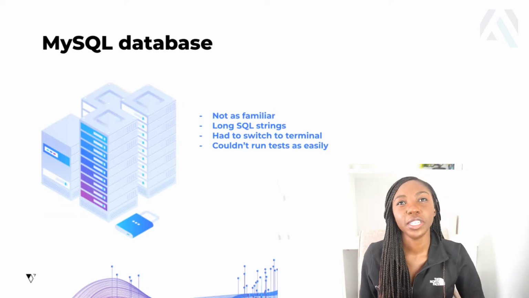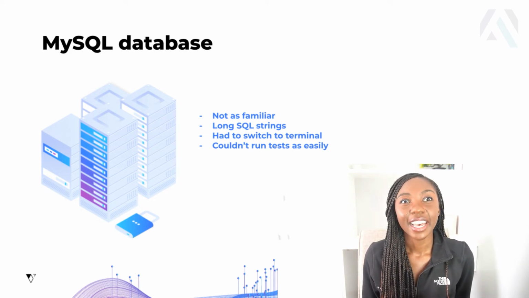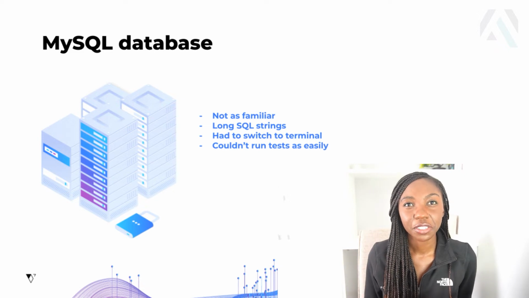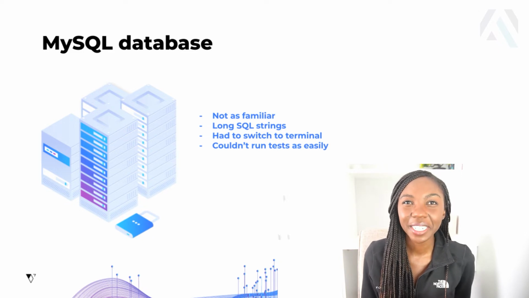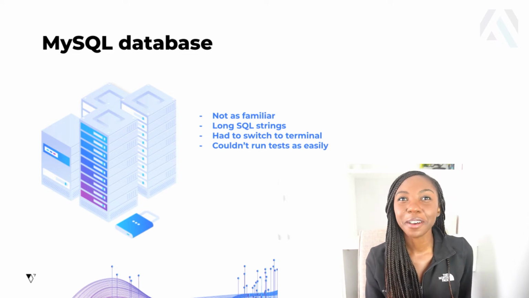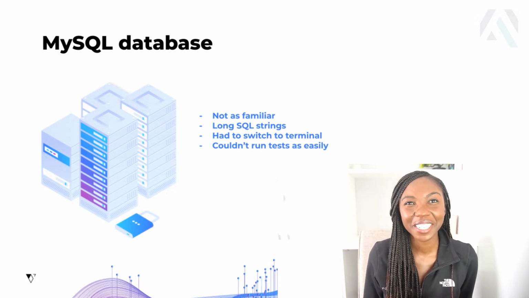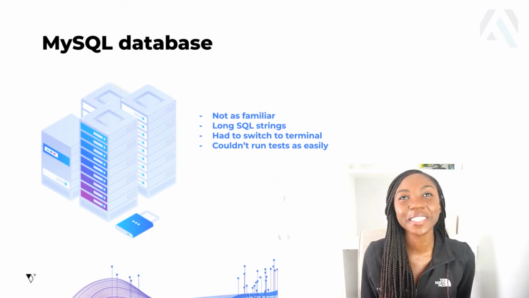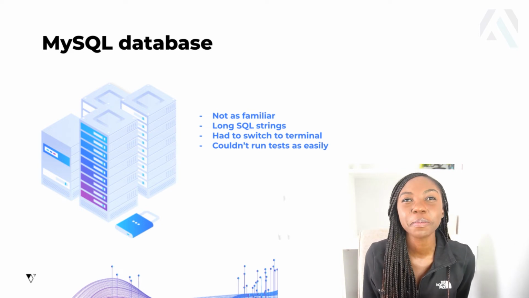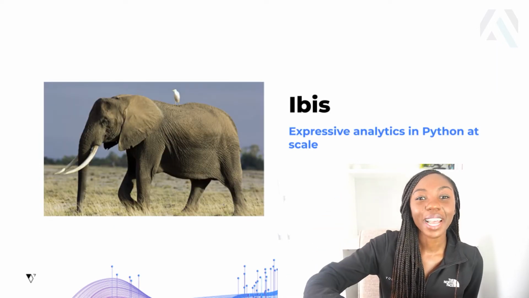So initially, when I wanted to explore this data, I decided to use MySQL and started trying to create this relational database. And it had been a while since I had written SQL queries because I have been using Python for so long and I really enjoy using Python. And so for me, this change to writing SQL queries was not as pleasant as I would like, and I kept thinking, there must be a more Pythonic way to talk to databases. And at the time, I ended up finding out about Ibis.